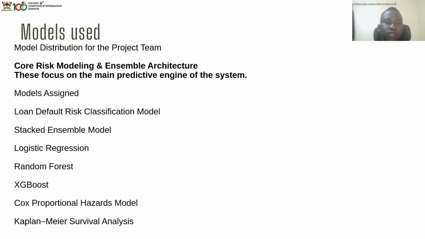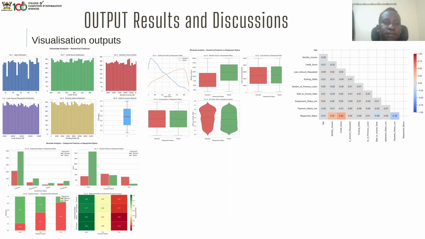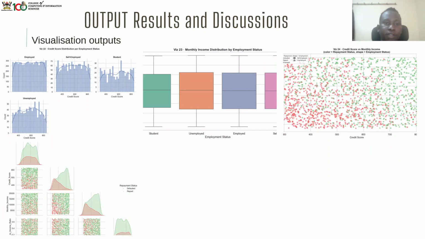So these are some of the models that we used for our project, distributed as the loan default risk classification model, the stacked ensemble model, logistic regression, random forest, XGBoost, the Cox proportional hazards model, and Kaplan-Meier survival analysis. So these are some of the outputs from the visualizations we produced. We have the univariate numerical features and bivariate analysis. These are visualizations from our dataset. Then we also have the credit score distribution per employment status, monthly income distribution, and credit score versus monthly income.